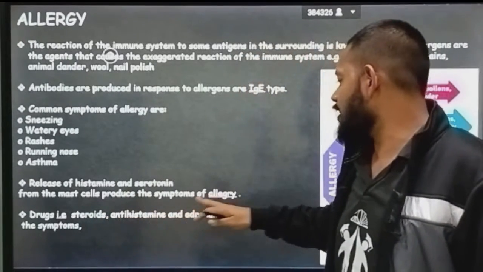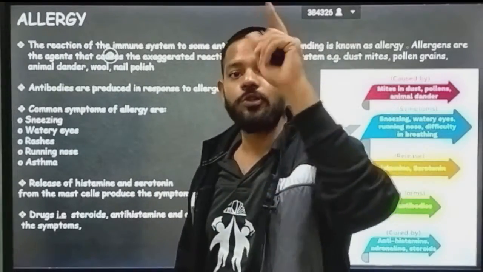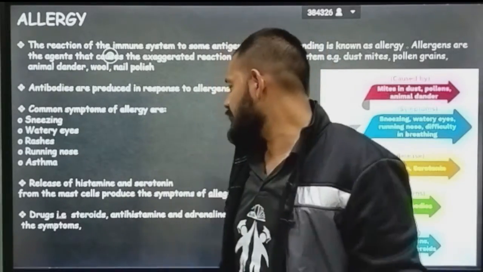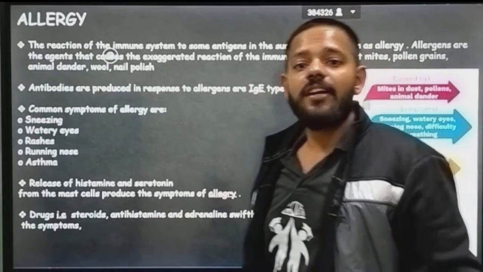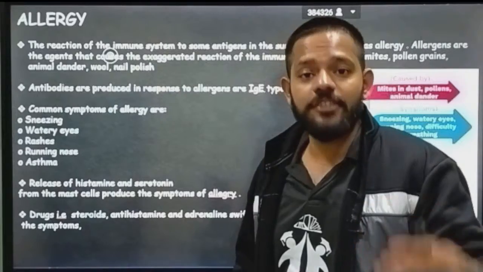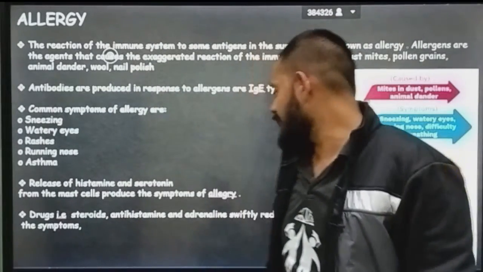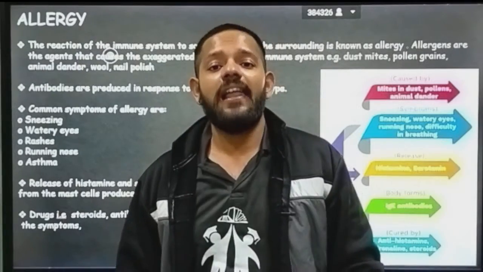Drugs like steroids, antihistamines and adrenaline swiftly reduce the symptoms. The anti-allergic drugs you usually use are steroids and antihistamine drugs like cetirizine and levocetirizine. Adrenaline also swiftly reduces the symptoms of allergy.